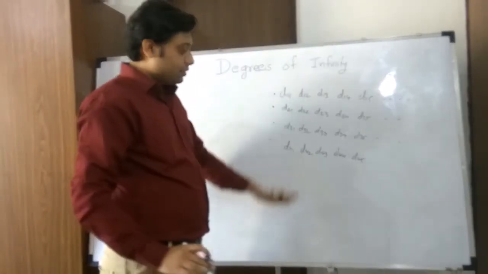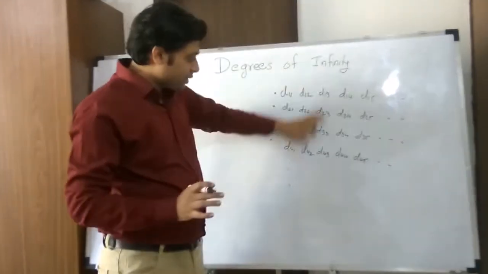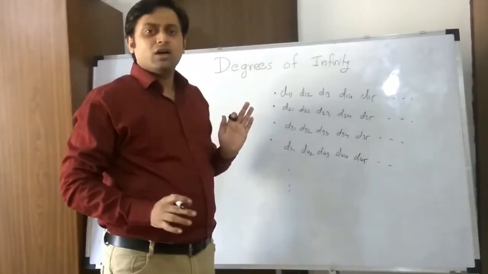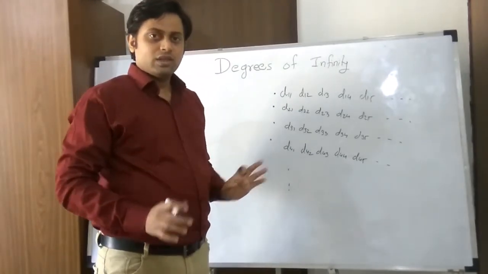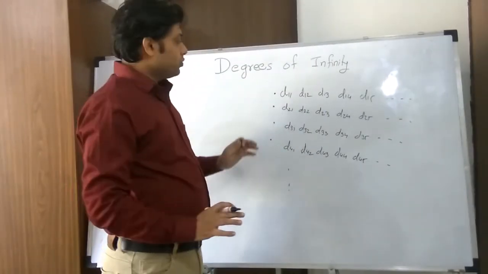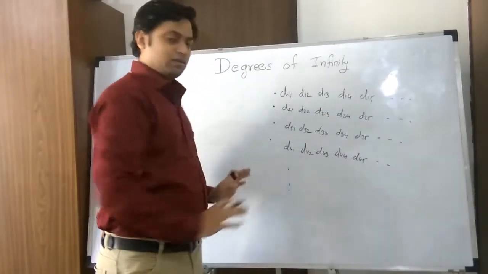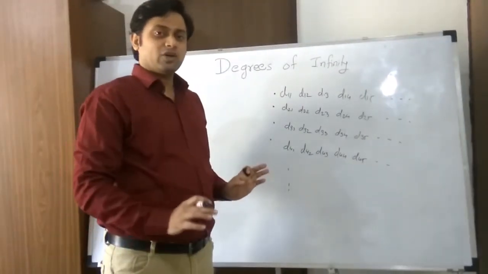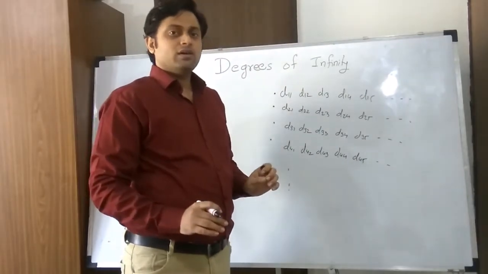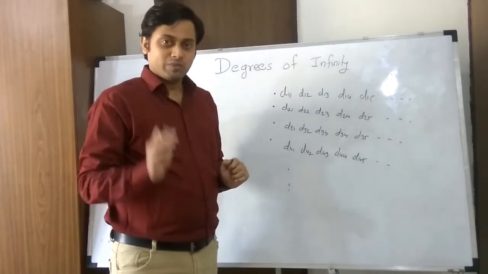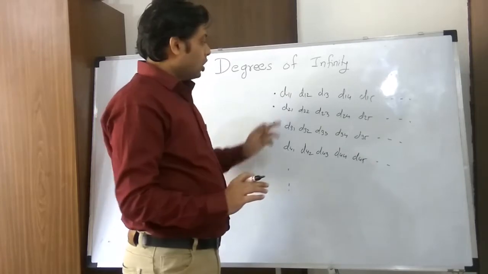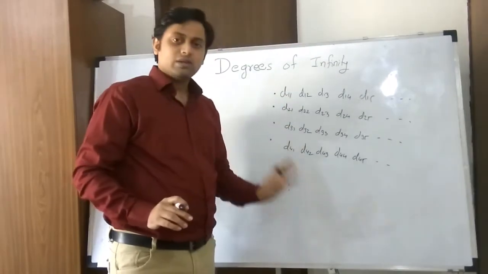So I have many real numbers, and all the real numbers appear here somewhere. All the real numbers are in this list. There is no other real number which will not be part of this list. I can say this because I have assumed that the number of real numbers is the same as the number of natural numbers. So my assumption is all the real numbers are present here.